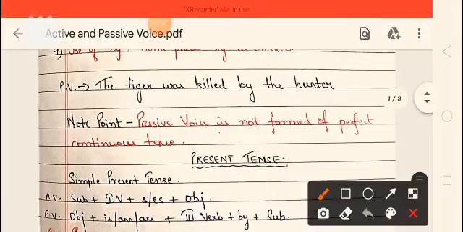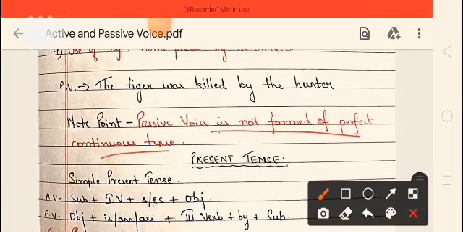The note point to this is that passive voice is not formed of perfect continuous tense. You have three tenses, basically present tense, past tense and future tense. They are further bifurcated into four parts, that is simple, continuous, perfect and perfect continuous. So passive voice is not formed of perfect continuous tense: present perfect continuous tense, past perfect continuous tense and future perfect continuous tense. Passive voice is not formed.